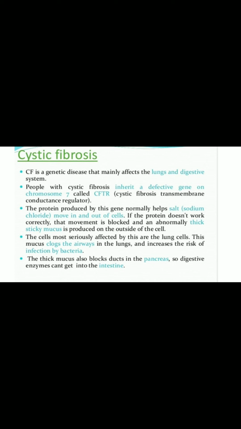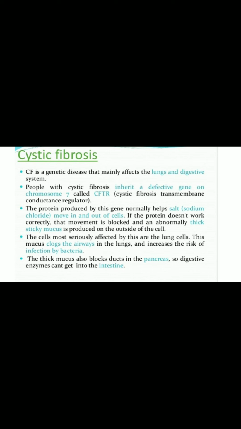Another condition is cystic fibrosis. Cystic fibrosis is a genetic disease that mainly affects the lungs and the digestive system, where mucus production is excessive. People with cystic fibrosis inherit a defective gene on chromosome 7 called CFTR, or cystic fibrosis transmembrane conductance regulator.